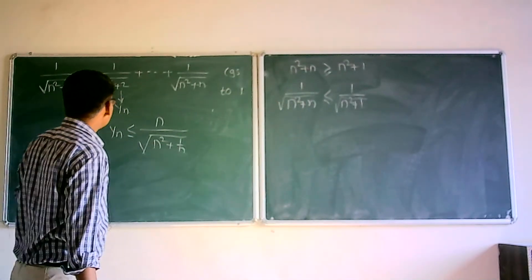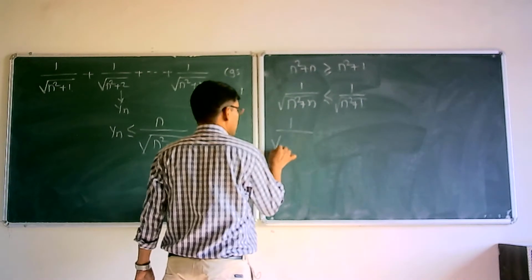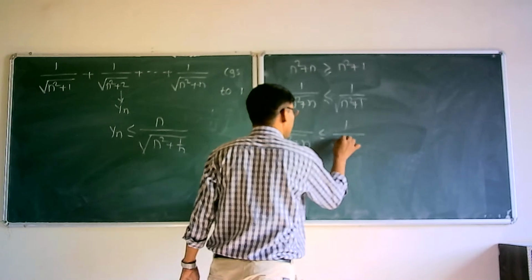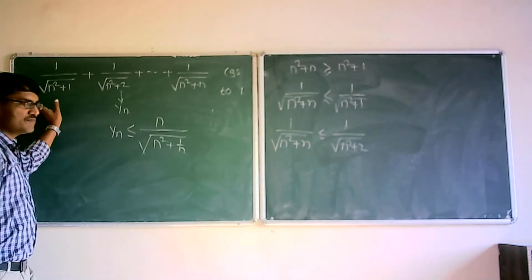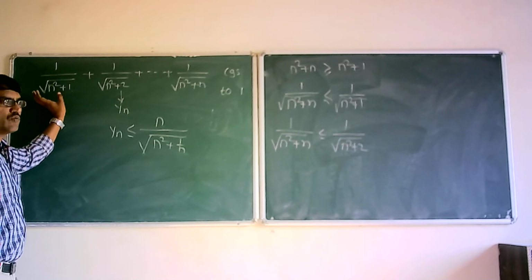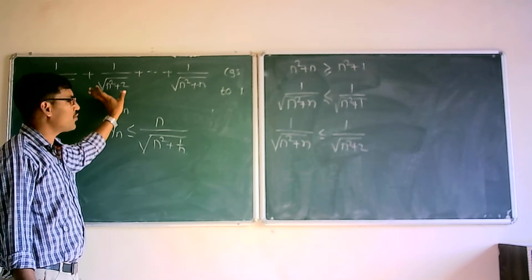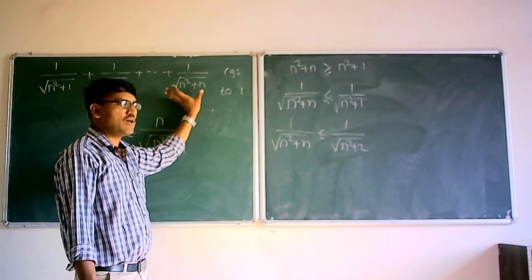Similarly, 1 upon n square plus n is less than or equal to 1 upon under root of n square plus 2. So each of these terms is greater than or equal to 1 upon square root of n square plus n.